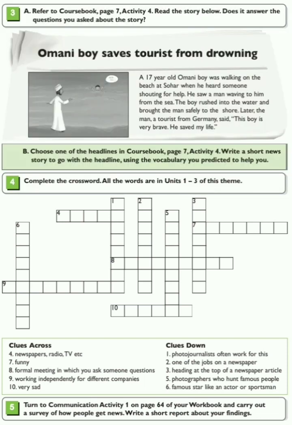Clues down. 1. Photojournalists often work for this. 2. One of the jobs on a newspaper. 3. Heading at the top of a newspaper article. 5. Photographers who hunt famous people. 6. Famous star like an actor or sportsman.